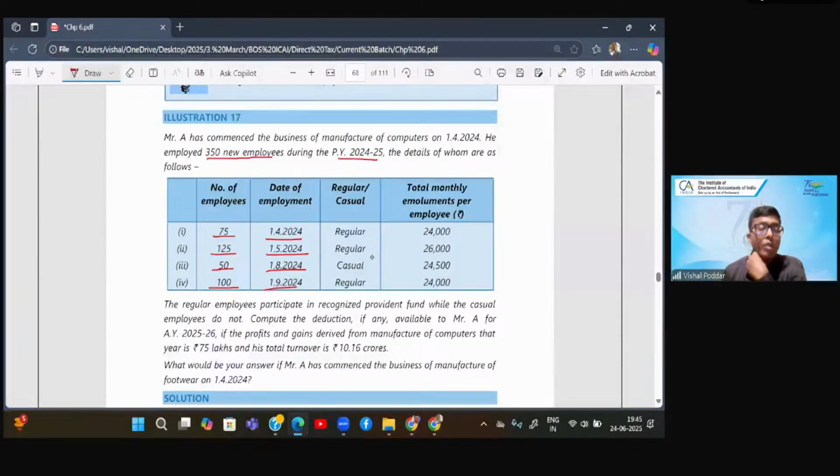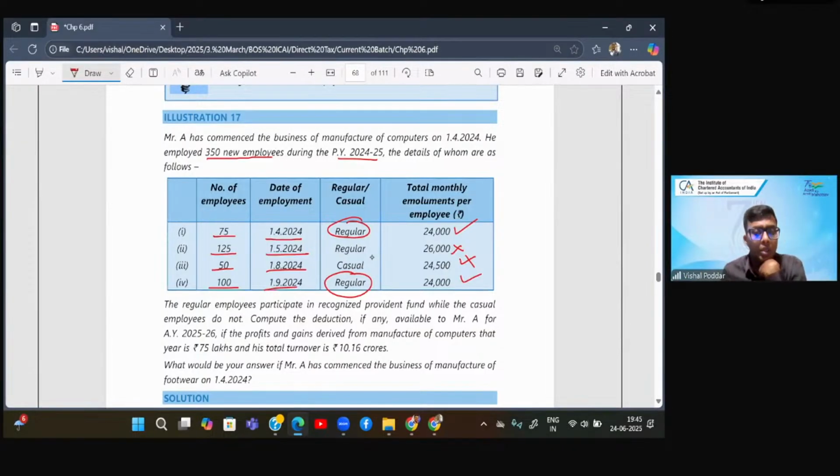Now what you have to check is the condition of 240 days, correct? This is eligible because it is 240. This is not eligible. These are eligible because they are all below 25,000. Now, the regular employees participate in recognized provident fund. So these are participating in the regular provident fund, so they are eligible. Casual do not. So casual is out, because for getting the deduction, one condition is their monthly salary should be below 25,000. That is there, but they should also participate in recognized provident fund, which casual employees do not. So we will ignore casual.